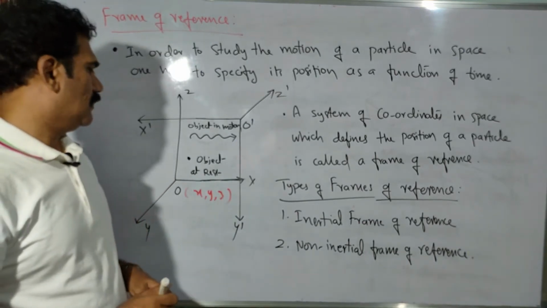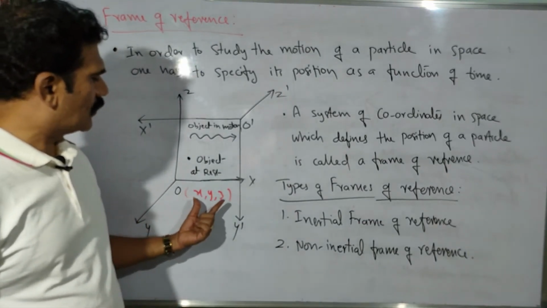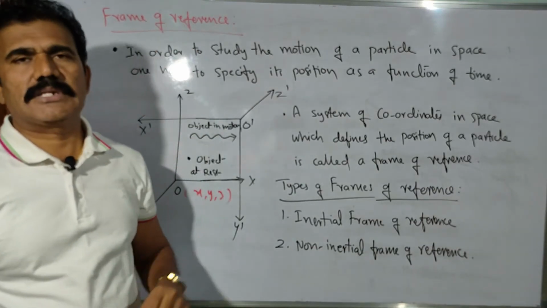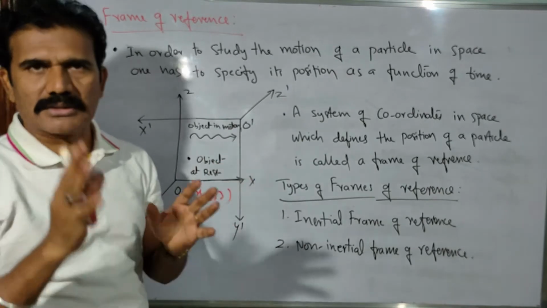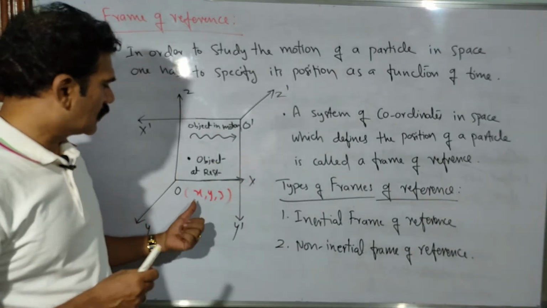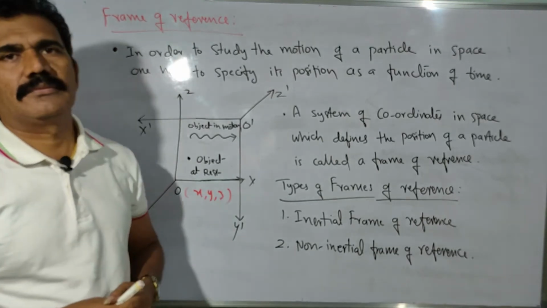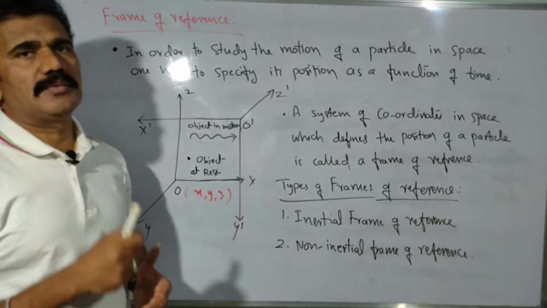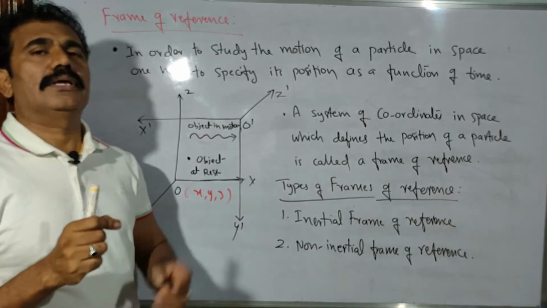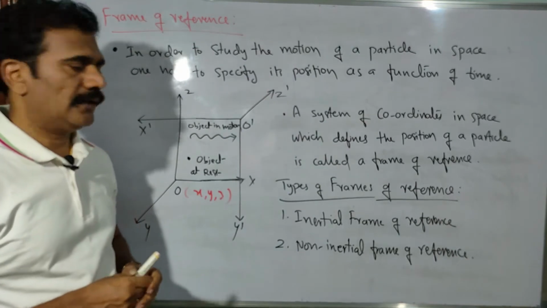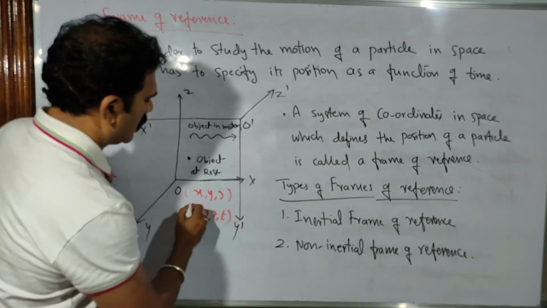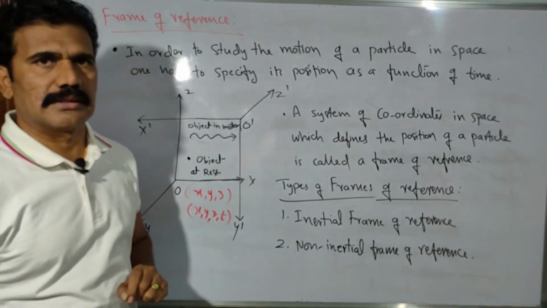Now, is it possible to consider only x, y, z coordinates to locate a moving object? Say in the room something is moving. That is called an object in motion. Only the coordinates x, y, z are not enough. We have to consider the time parameter also, at what instant the object is present where. Then we come across the coordinates x, y, z, and time t also. So we have to consider four coordinates, right?